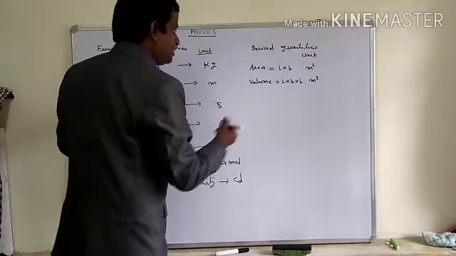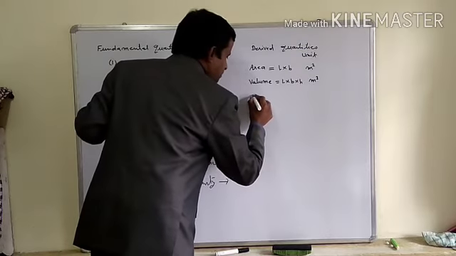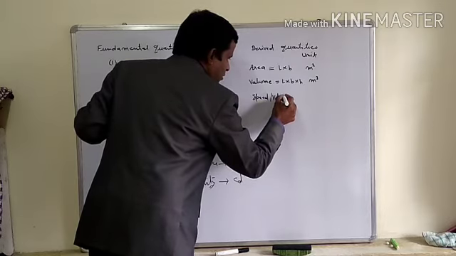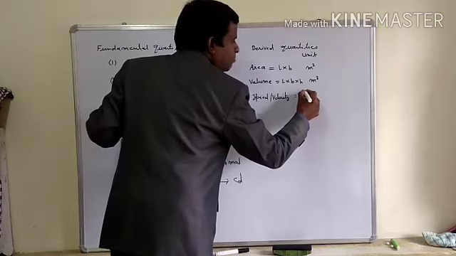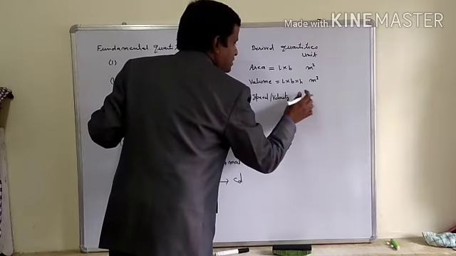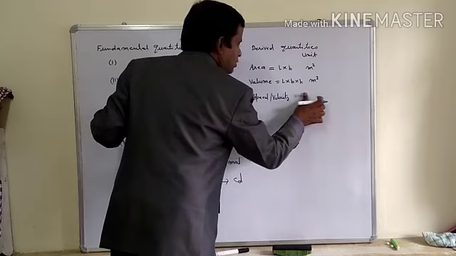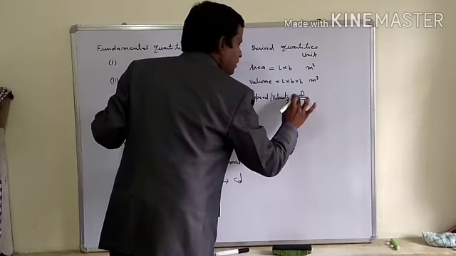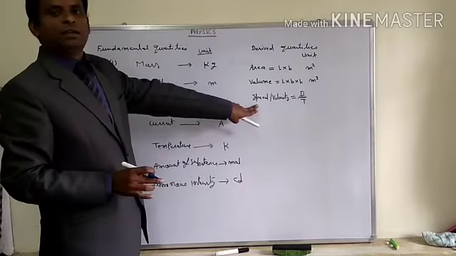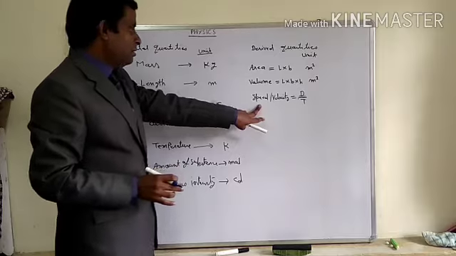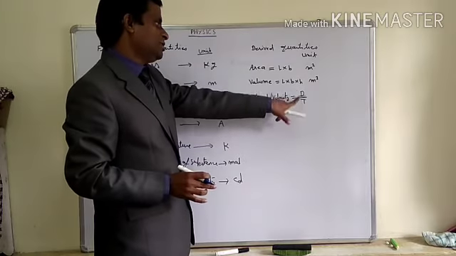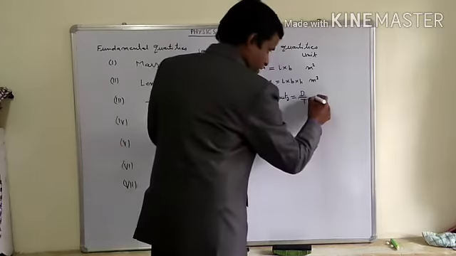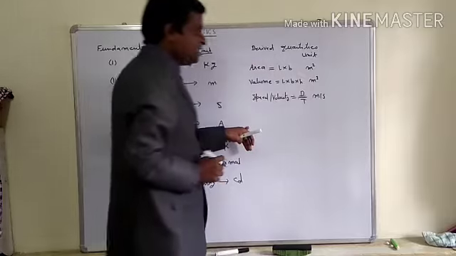Now I am going to take another one. Suppose I am taking speed or velocity. It is what? Meter per second unit. What is speed or velocity? It is distance upon time or displacement upon time. It is a physical quantity, a derived quantity. Speed is distance upon time, velocity is displacement upon time. So the unit will become meter per second.